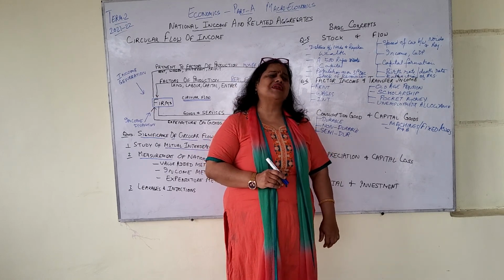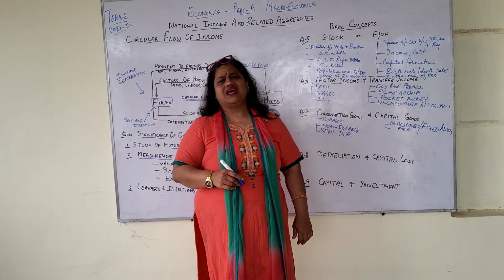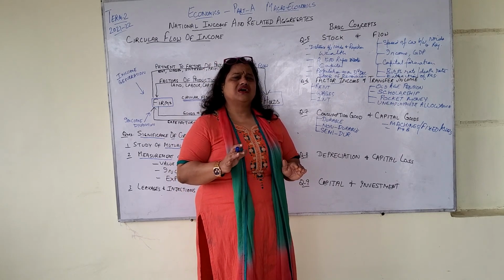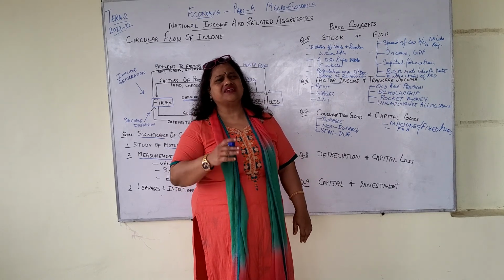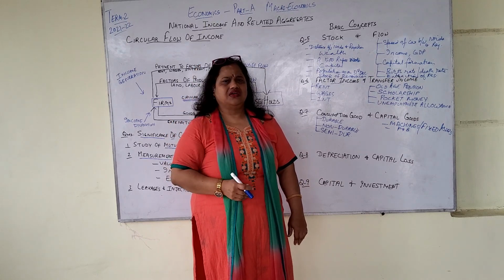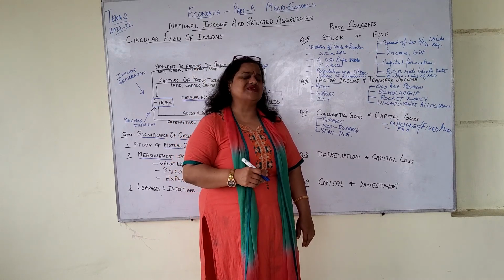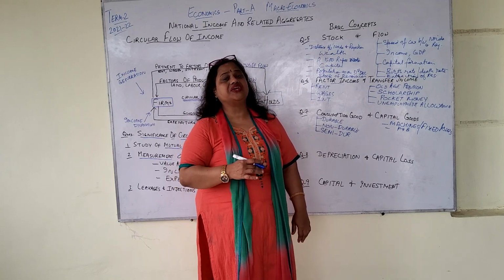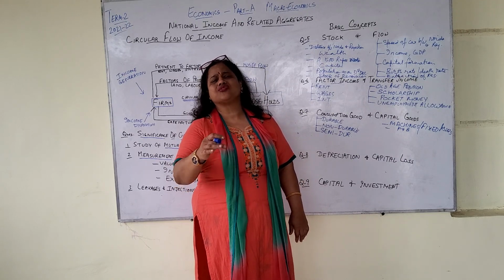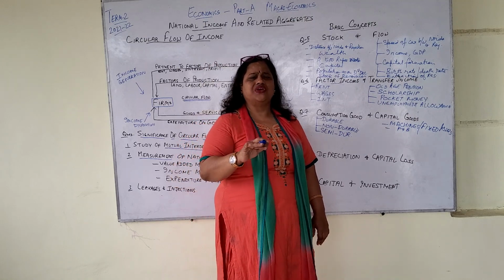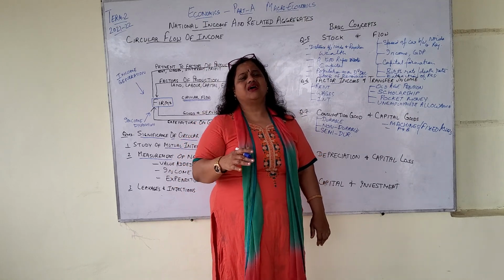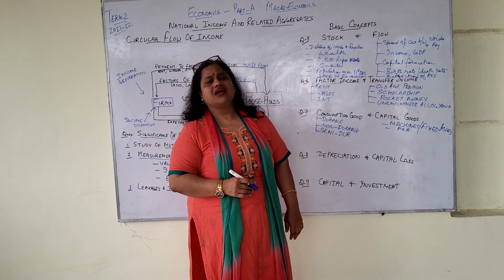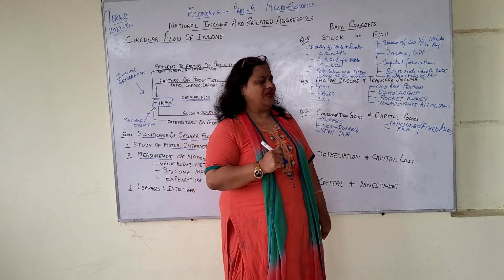For example, if a machine costs 50 lakhs and it may run only for 10 years, what is the value? 50 lakhs upon 10 years. That means you have to make a provision of 5 lakhs regularly, so that as soon as this machine is finished, you can immediately buy a new one from the provision that you have made. This is called depreciation reserve fund.